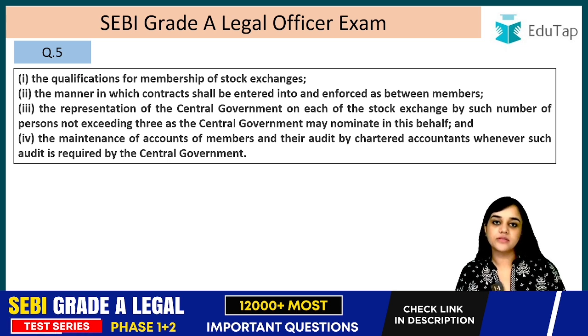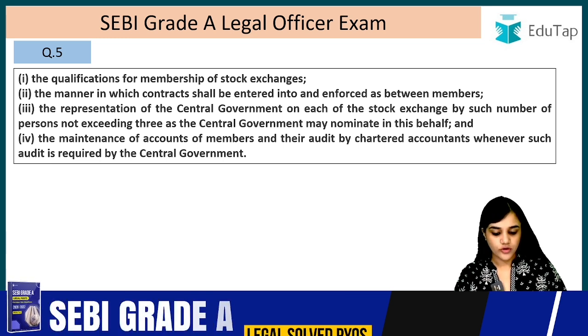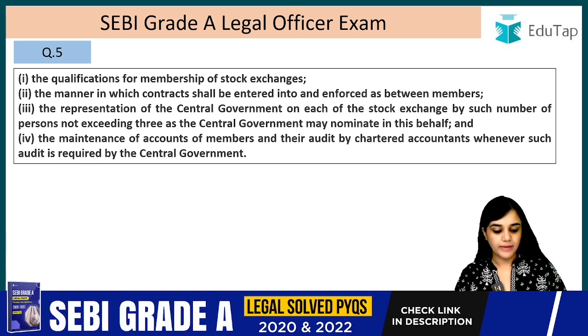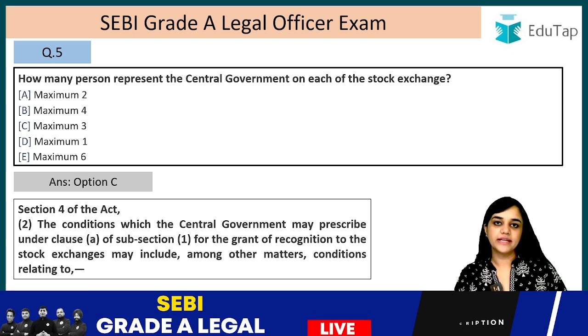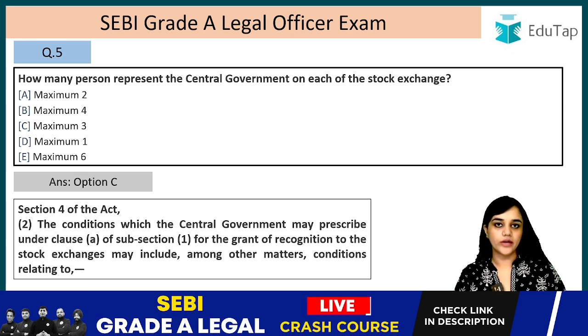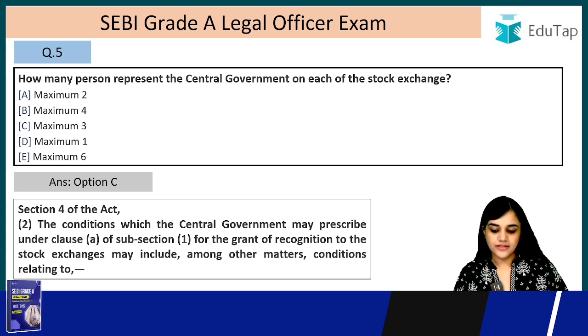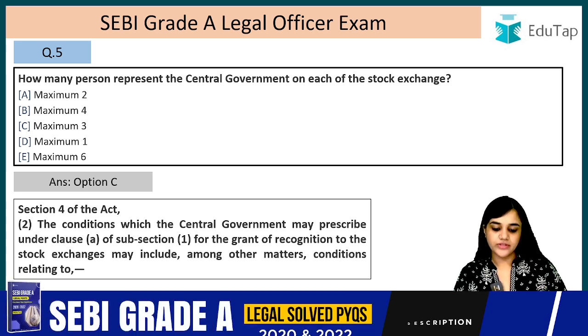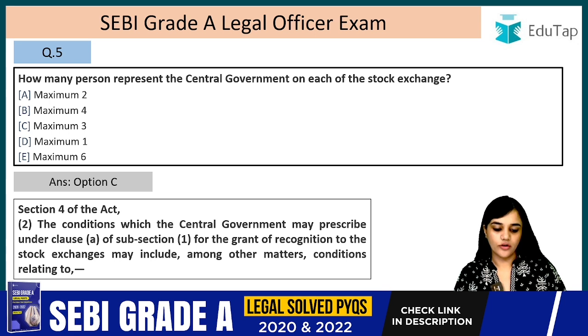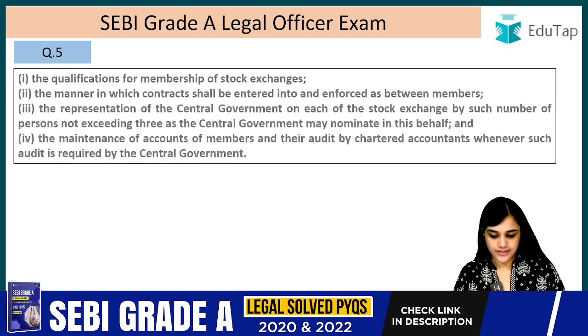So how many members? Maximum 3 members. Fourth, the maintenance of accounts of members and their audit by chartered accountants whenever such audit is required by the central government. Right? So how many representatives? 3. Maximum 3. Not exceeding 3. I hope this is clear. So maximum 3 persons represent the central government on each of the stock exchange. Right? Now question number 6.